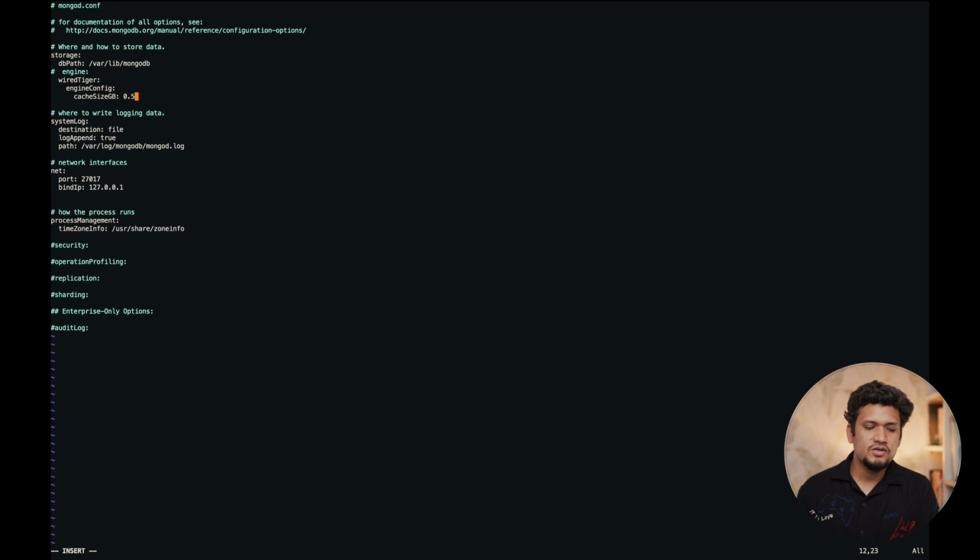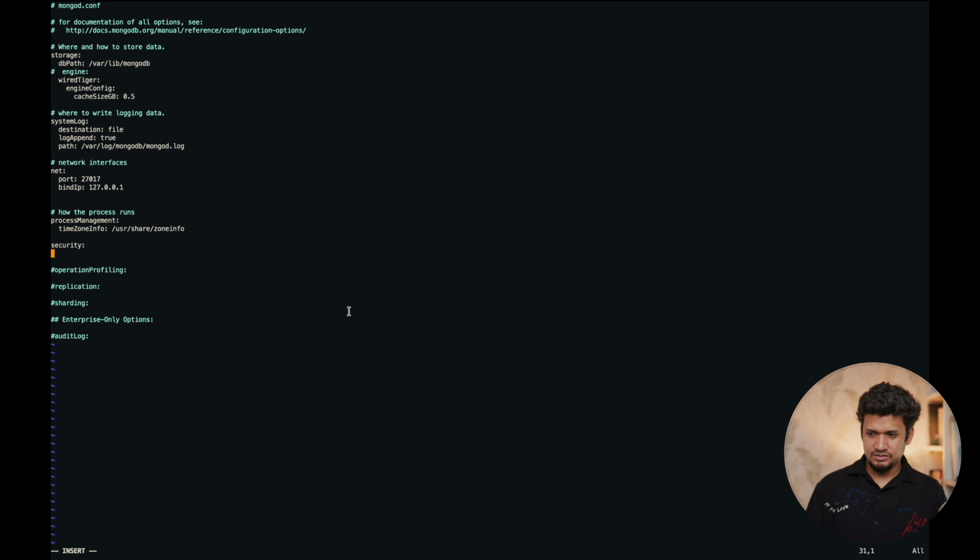This is important because your server is not very capable or big, it is a small instance, so you don't want a large cache size. That is why we have reduced it to 0.5. We have to enable our security so that we can access our MongoDB using a password. In the security section, let's write authorization: enabled.